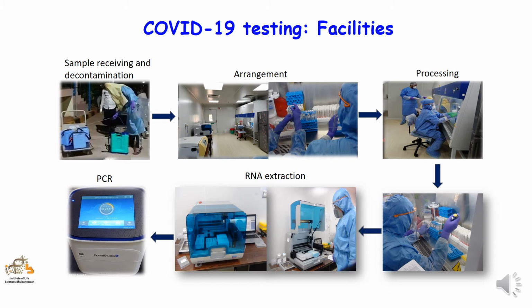These boxes are then opened inside biosafety cabinets and samples are taken out, surface sterilized and arranged according to the identification code given by the sample collection centers. Once samples are arranged, the processing team takes over and starts processing the samples for extracting the RNA. All the above processes are done in a biosafety cabinet with trained personnel wearing PPE and N95 masks. RNA isolation is done with an automated RNA isolation system. The isolated RNA is passed through a pass box to the PCR team to set up the PCR reaction to detect SARS-CoV-2.